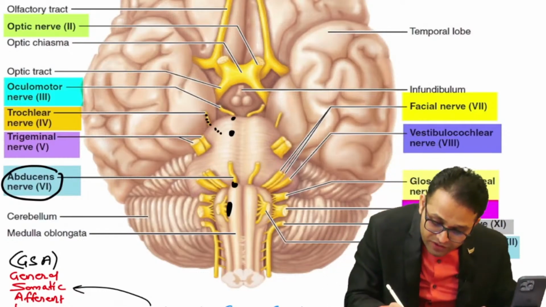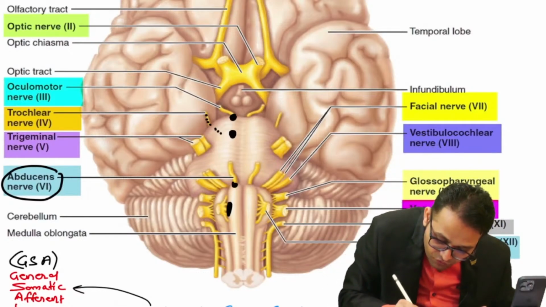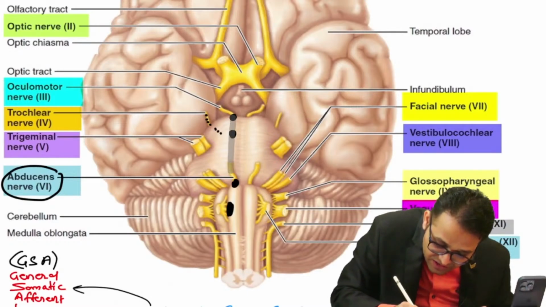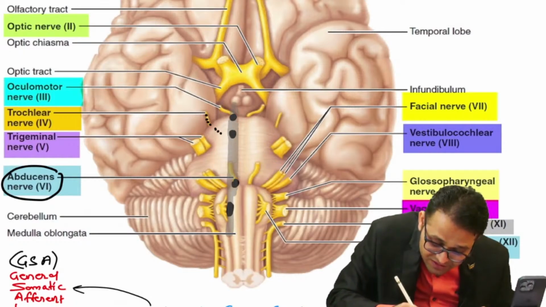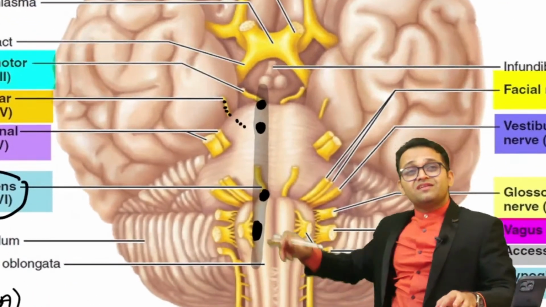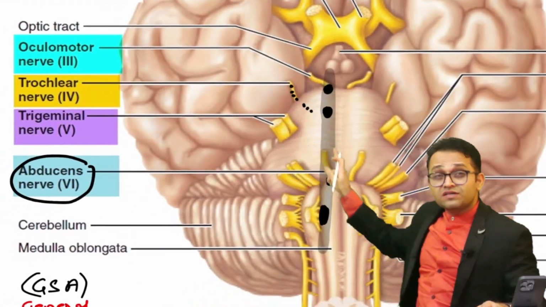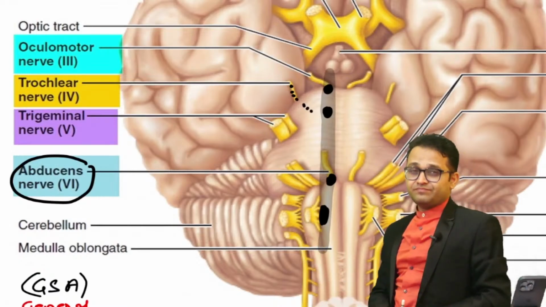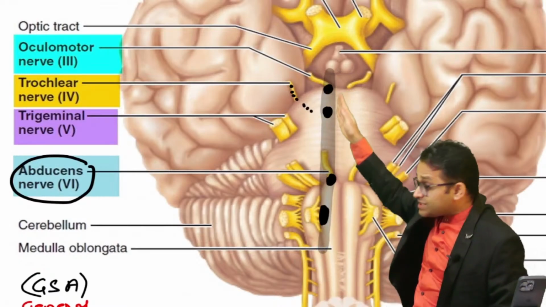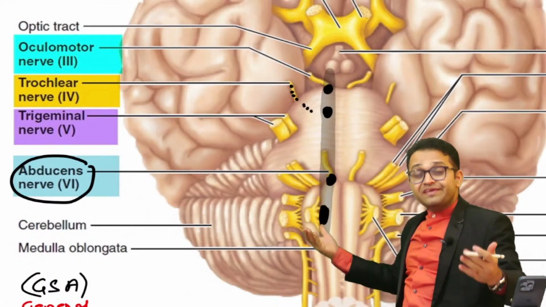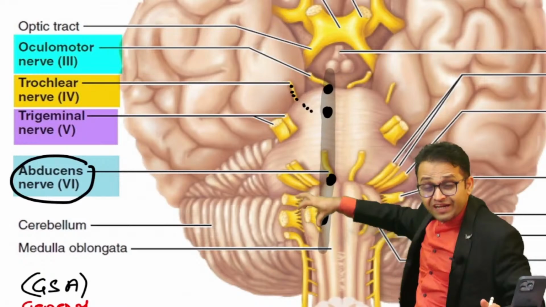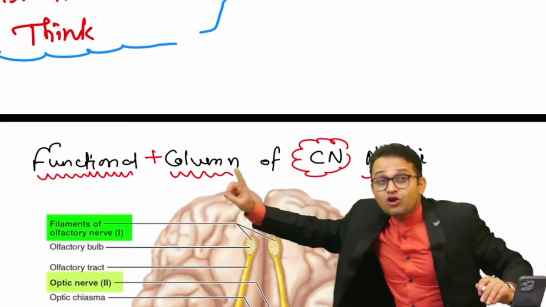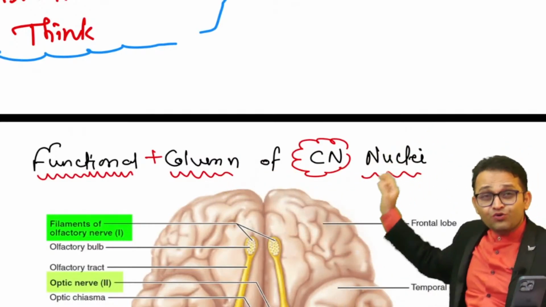So amazing. You can observe this third, fourth, sixth, 12th. Sir, these are arranged in the same vertical column. Sir, that is our topic. These 3, 4, 6, 12th are showing the same kind of function. These are arranged in the same functional column. Yes, these are the nuclei of the cranial nerves. So what is the name of the topic? Sir, the topic name is the functional column of cranial nerve nuclei.